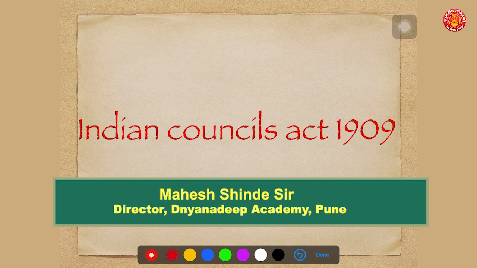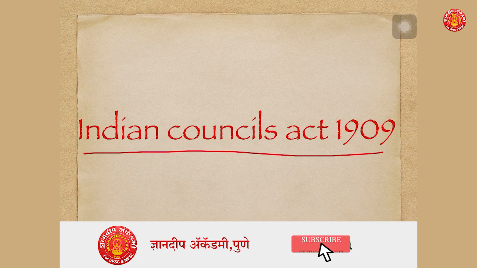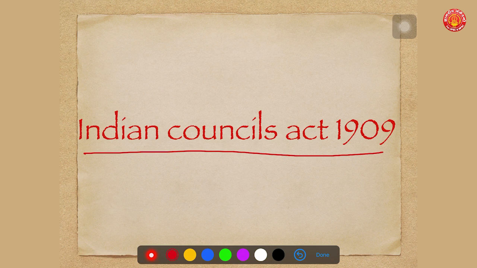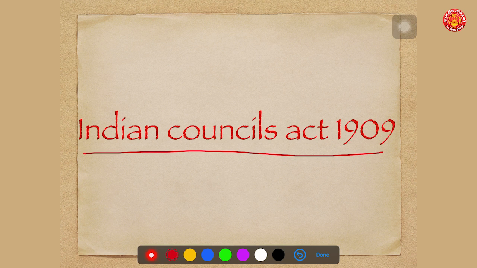It is the Indian Councils Act of 1909, one of the most important acts, which brought a separate electorate and changed the entire spectre of the Indian socio-religious sector, which culminated in the partition of India into two separate nations, India and Pakistan. So what does this act say? We'll have a look at the important provisions.